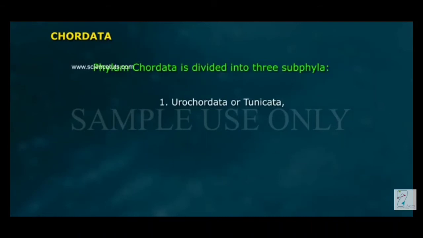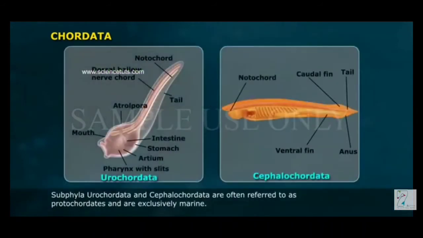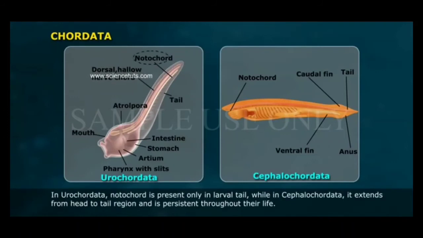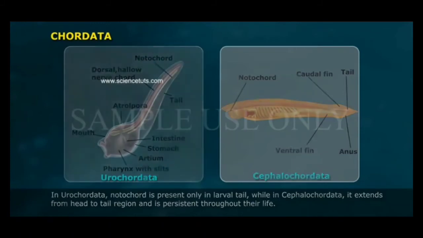1. Urochordata or Tunicata. 2. Cephalochordata, and 3. Vertebrata. Subphyla Urochordata and Cephalochordata are often referred to as protochordates and are exclusively marine. In Urochordata, notochord is present only in the larval tail, while in Cephalochordata it extends from head to tail region and is persistent throughout their life.